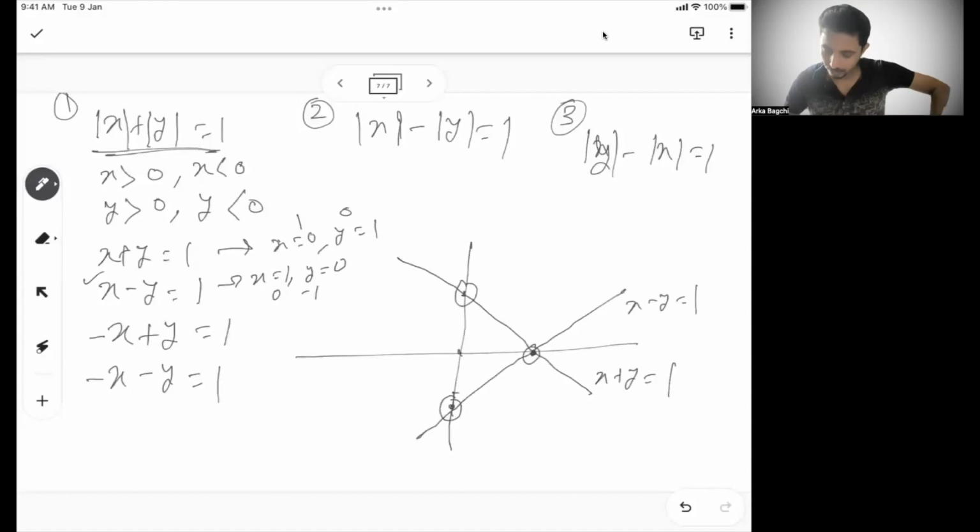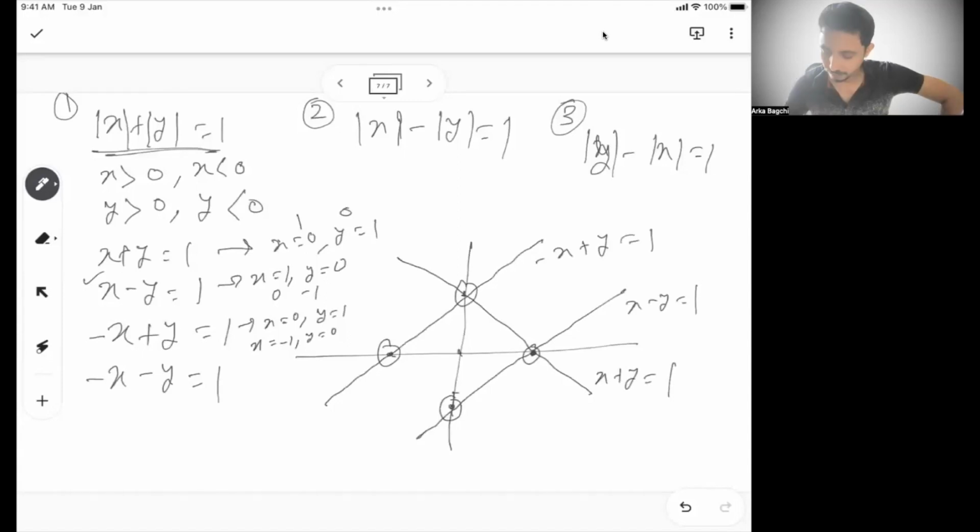Similarly, minus x plus y equal to 1, if I consider this, then when x is 0, y is 1. When x is minus 1, y is 0. If x is minus 1, then minus of x will become 1, and then y becomes 0. This will be the graph. So this will be the graph of minus x plus y equal to 1.